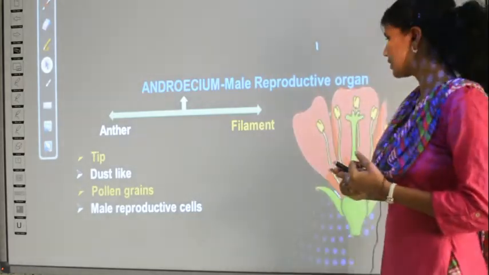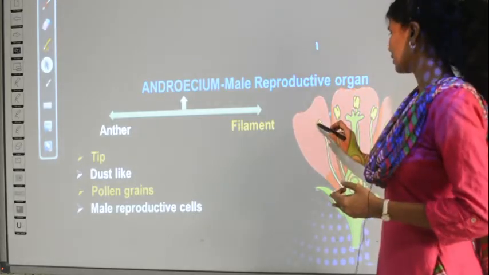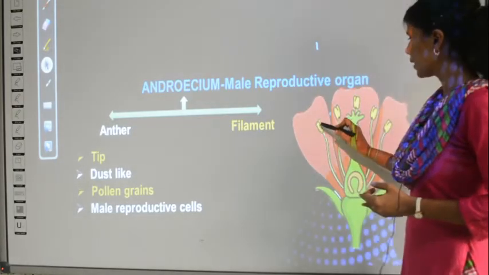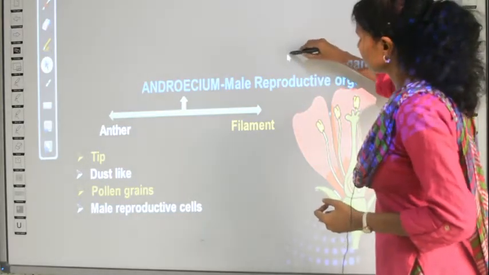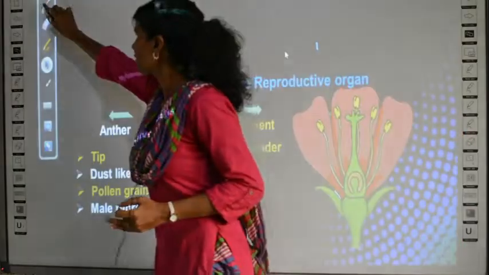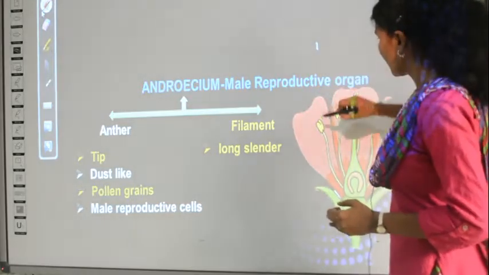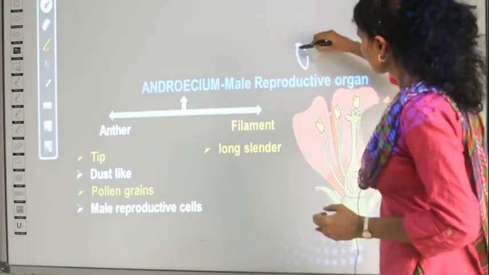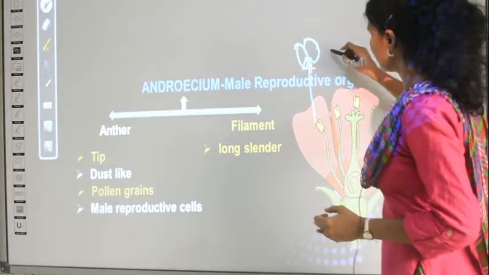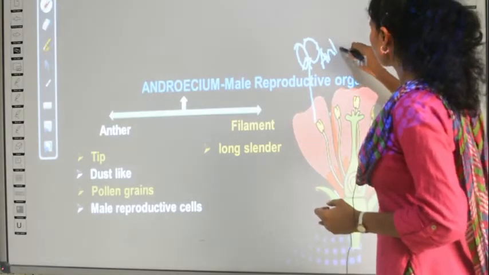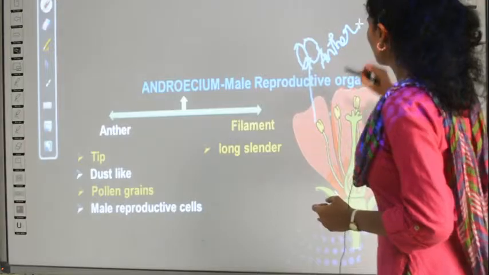Which is the anther? This is the anther. There are two yellow color regions. Now I will draw and show you. Can you see a structure like this? So this is the anther. Clear?